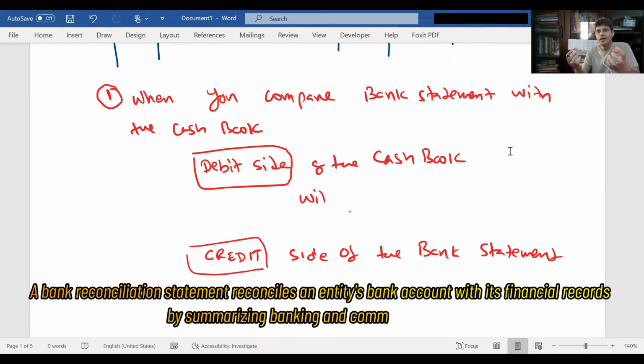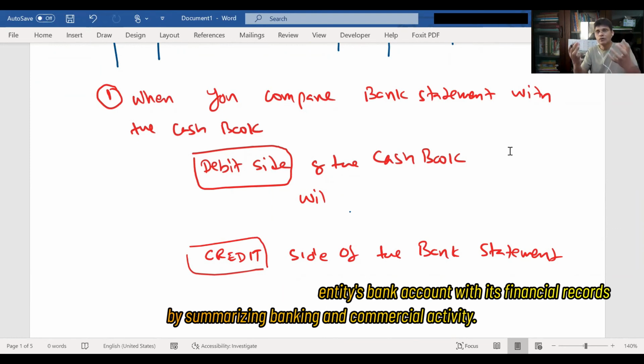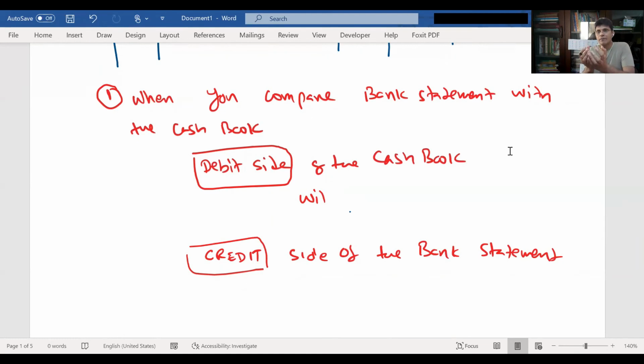So bank reconciliation statement means you compare the bank statement balance with the cash book balance and you are checking whether it's matching. Usually at the end of the month when you receive the bank statement, you have to compare it with the cash book balance. Usually it will not match. There are so many reasons. This is what I want to explain to you.